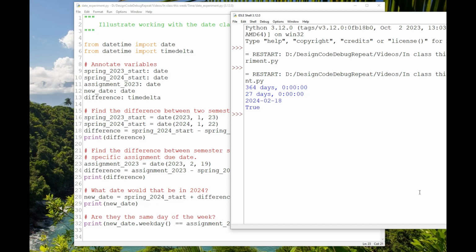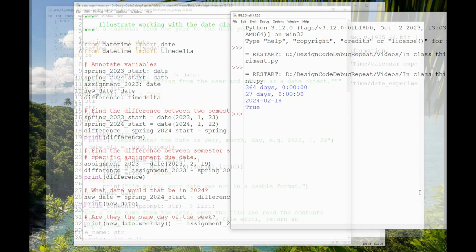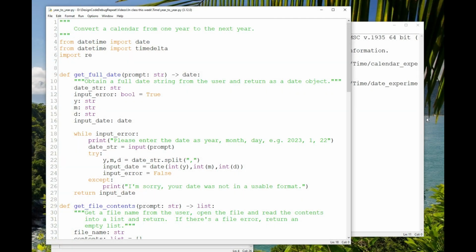I think that's enough to start my program that generates a new calendar from an old. I like to build my programs incrementally, so I would start by just converting a spring to a spring, or a fall to a fall, or a summer to a summer. So a repeat of this algorithm that finds the difference between a date and the start of the semester and produces the new date by adding that difference to the start of the new semester. Okay, and I have that working on one example. I haven't tested it thoroughly yet.